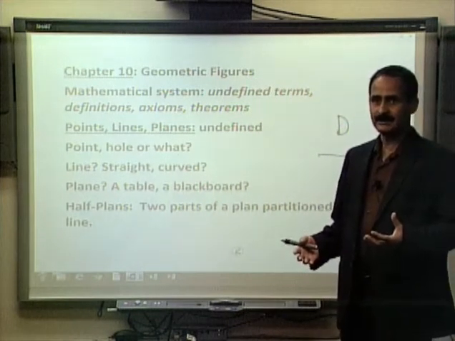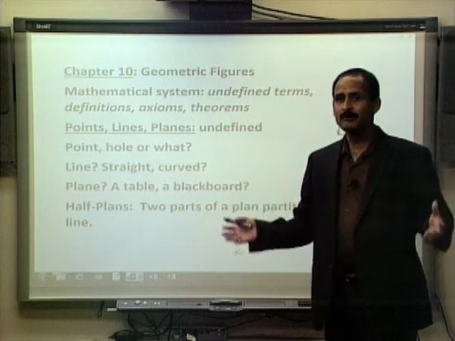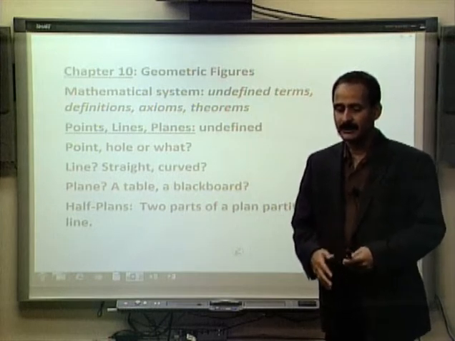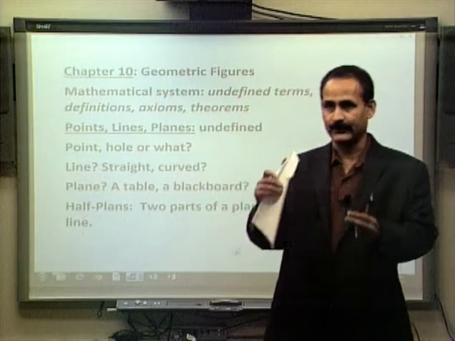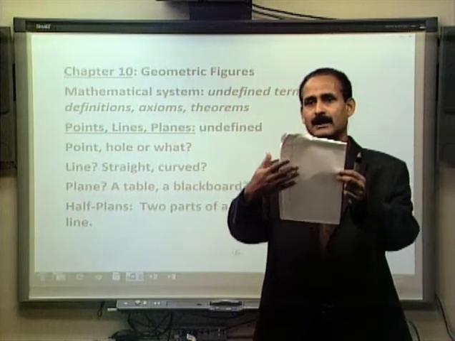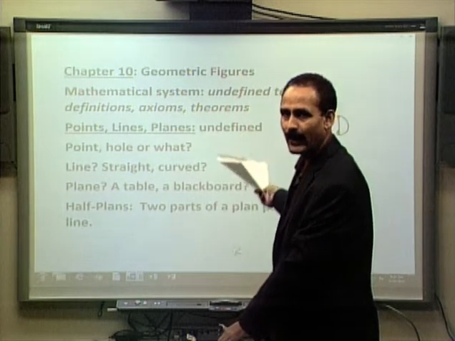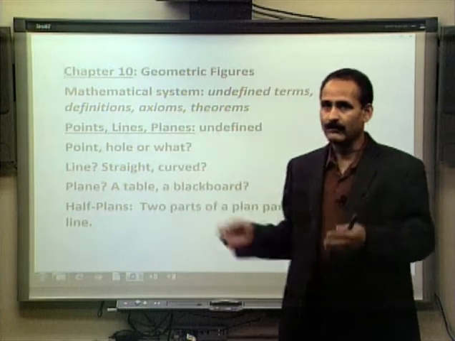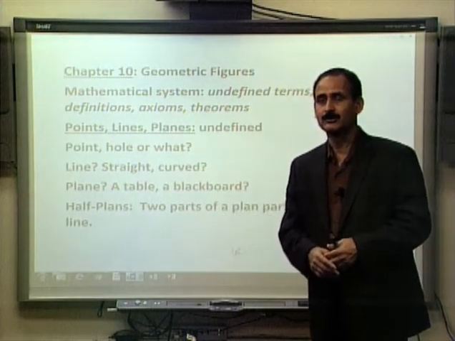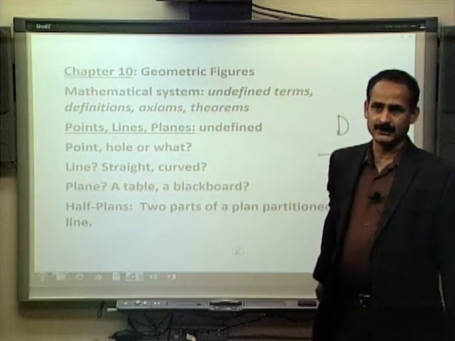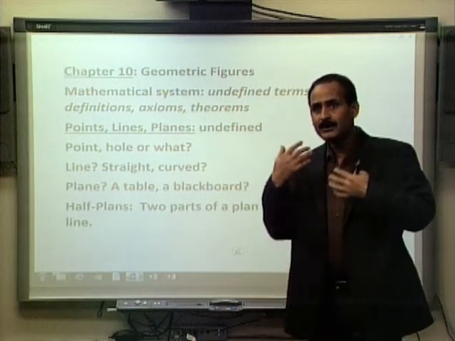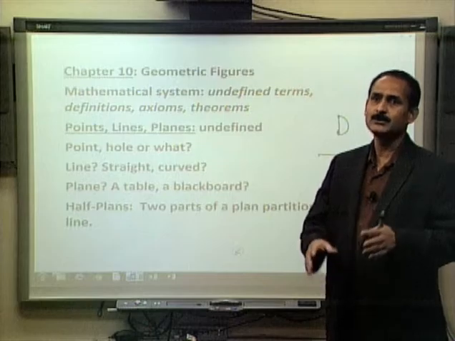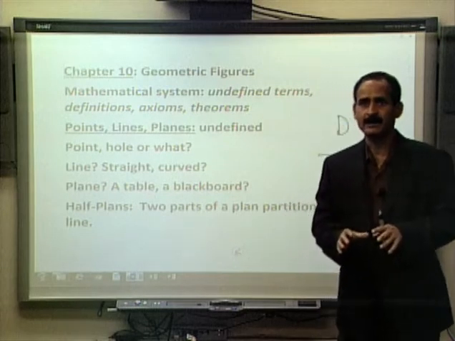Similarly, planes. What do we mean by planes? Planes are in general flat surfaces. The flat surfaces are called plane. The whiteboard is a plane, a piece of paper is a plane, a wall of a room is a plane, the floor of the room is a plane, even the roof of the room is a plane. So we intuitively understand what plane means. We don't try to define plane at this point.